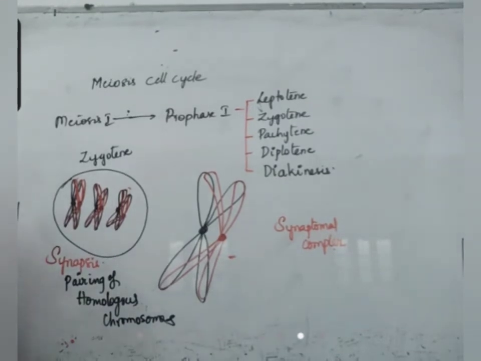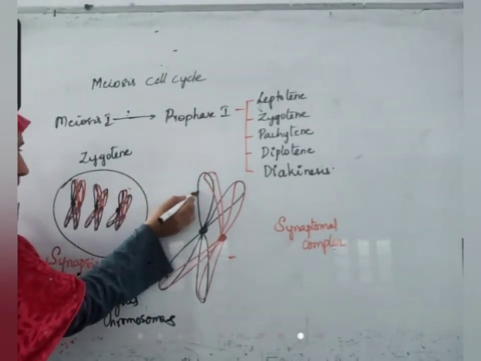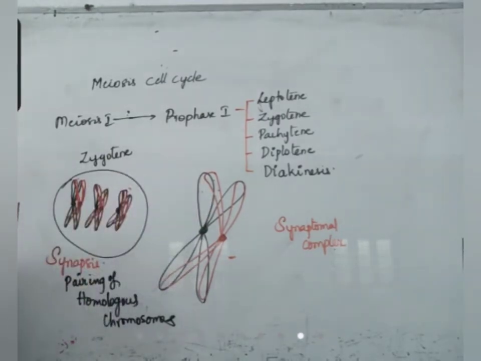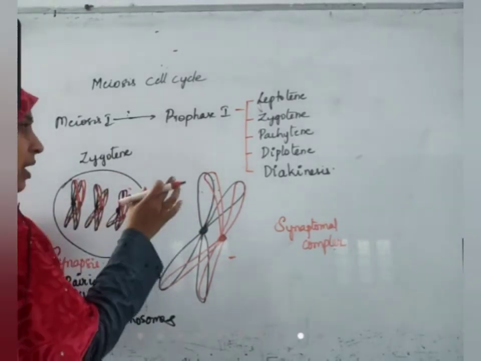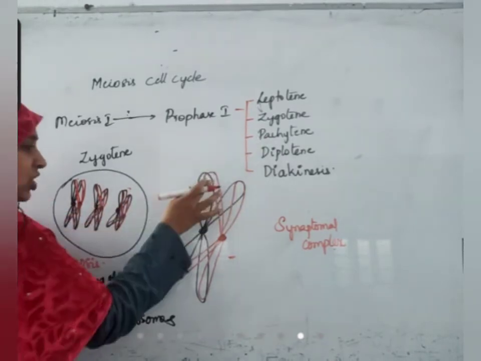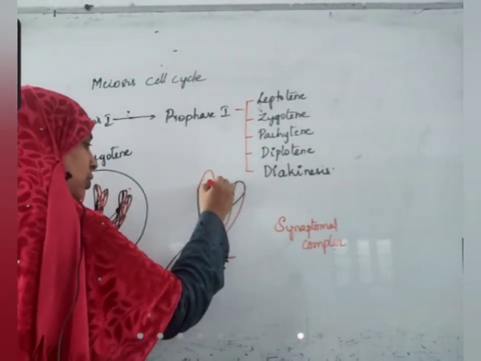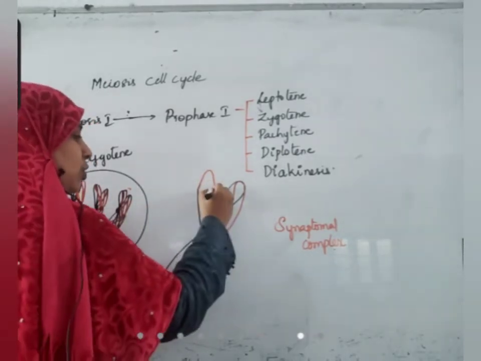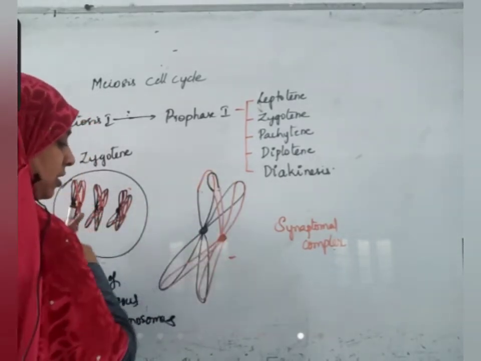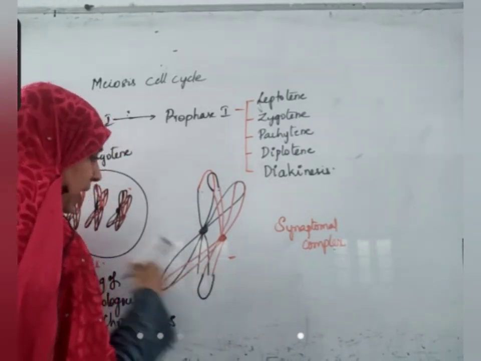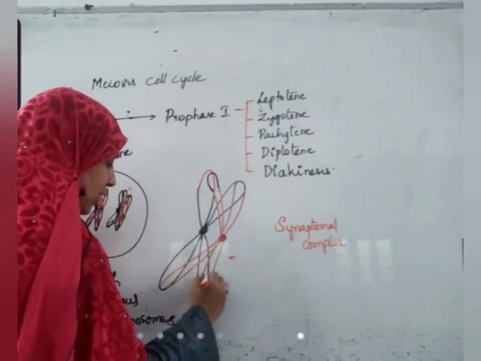Now what happens? This material will pass to this chromosome, this material will pass to this chromosome. That means during the pachytene stage, the exchange of genetic material occurs. This chromosome will get this part, this chromosome will get this part, this chromosome will get this part, this chromosome will get this part.